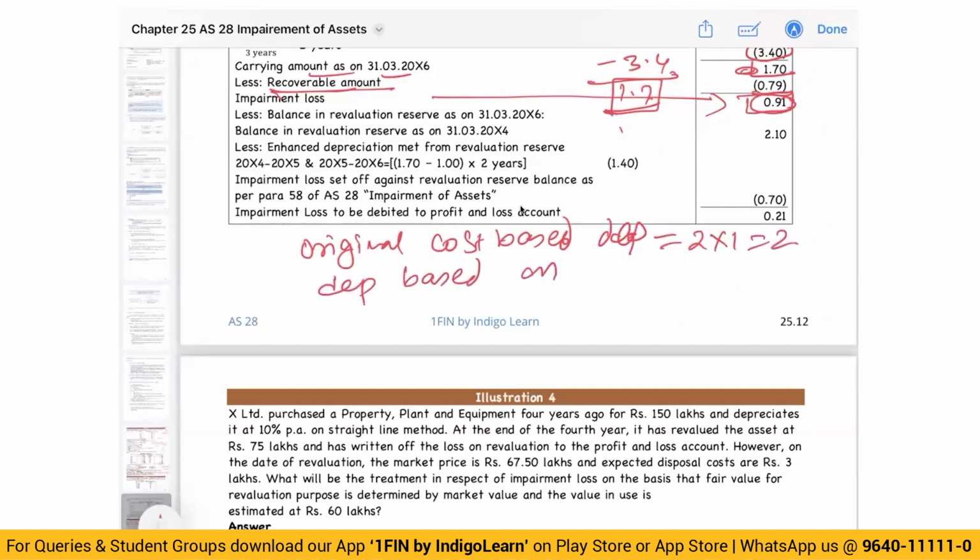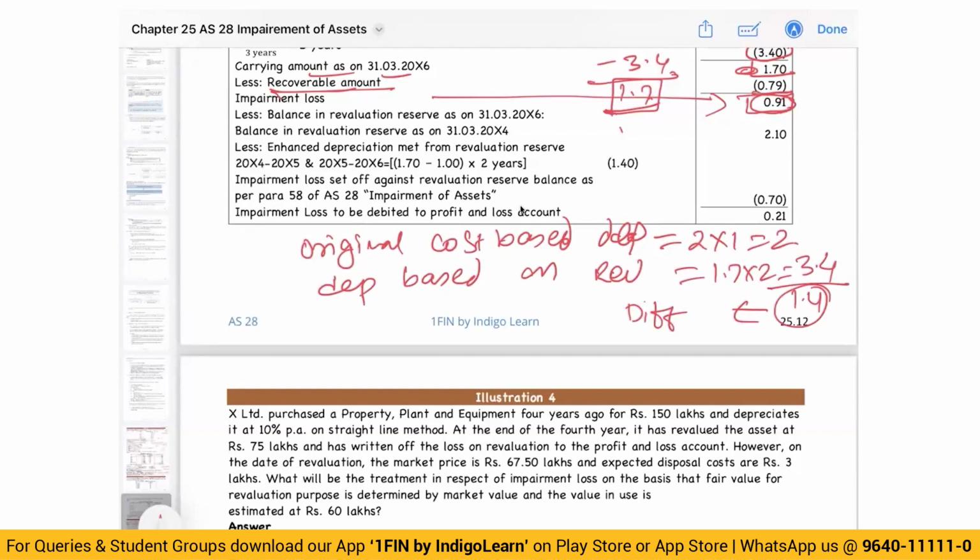Depreciation based on revalued amount is 1.7 into 2, that is 3.4. So the difference is 1.4. This difference we learned earlier, right? The difference between the original depreciation and revised depreciation can be transferred from revaluation reserve to retained earnings.